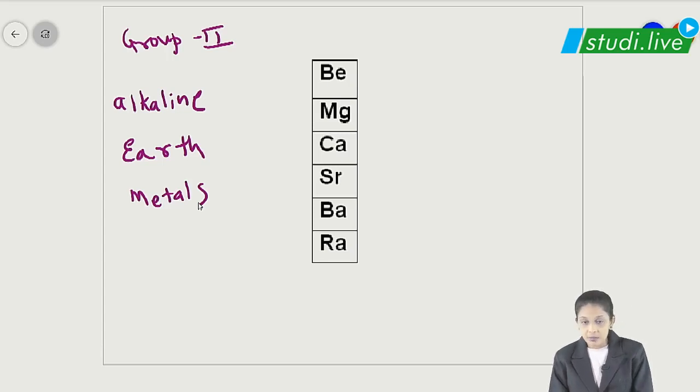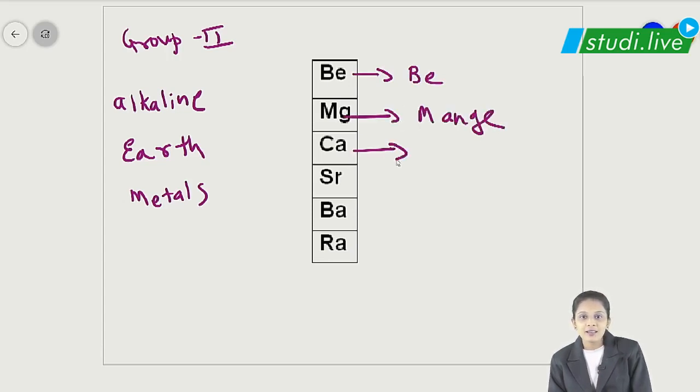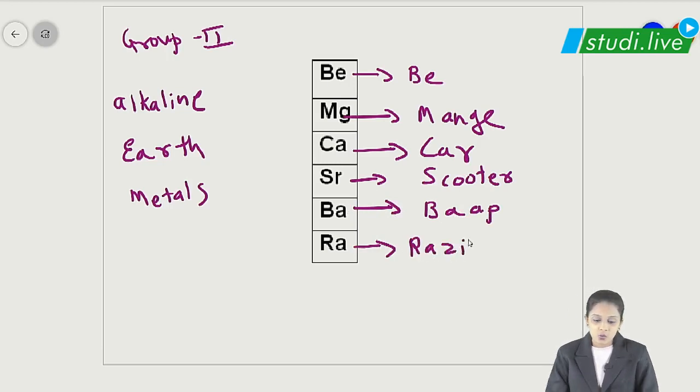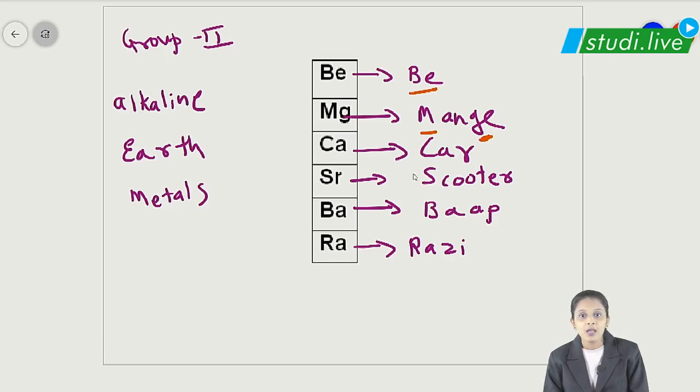How are we going to remember them, students? We have beta, beta, then we have mange, car, then we have scooter. Then inke papa, meaning we say it as Bap, and then Razi. Obviously, beta is beryllium, mange is magnesium, not manganese, car is calcium, scooter is strontium, Bap is barium, Razi is radium.